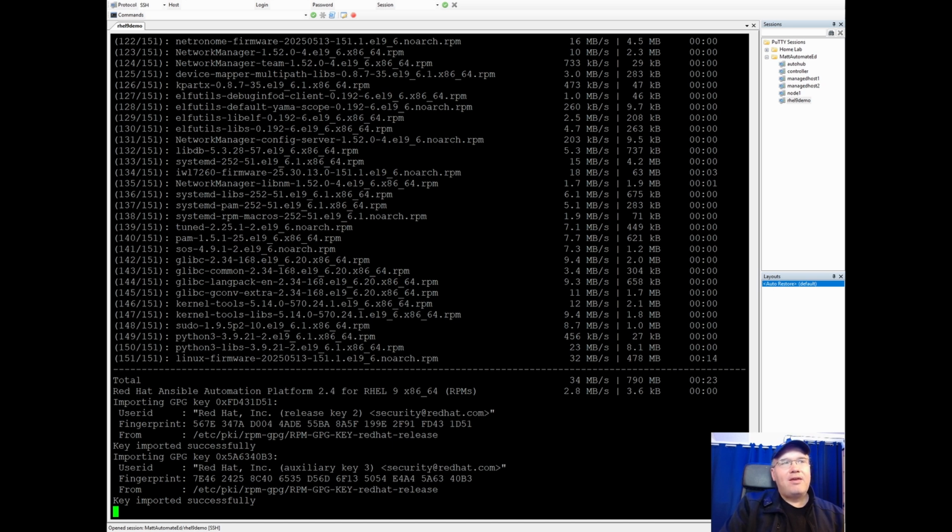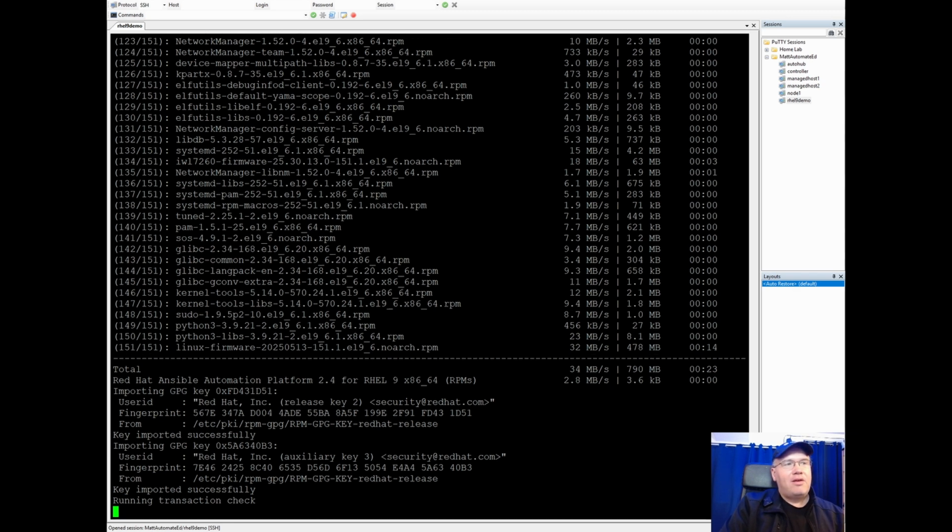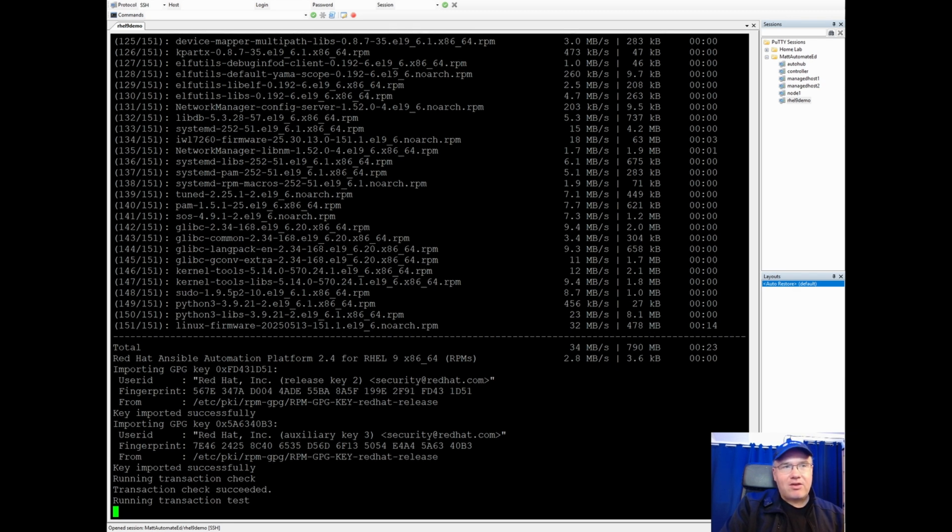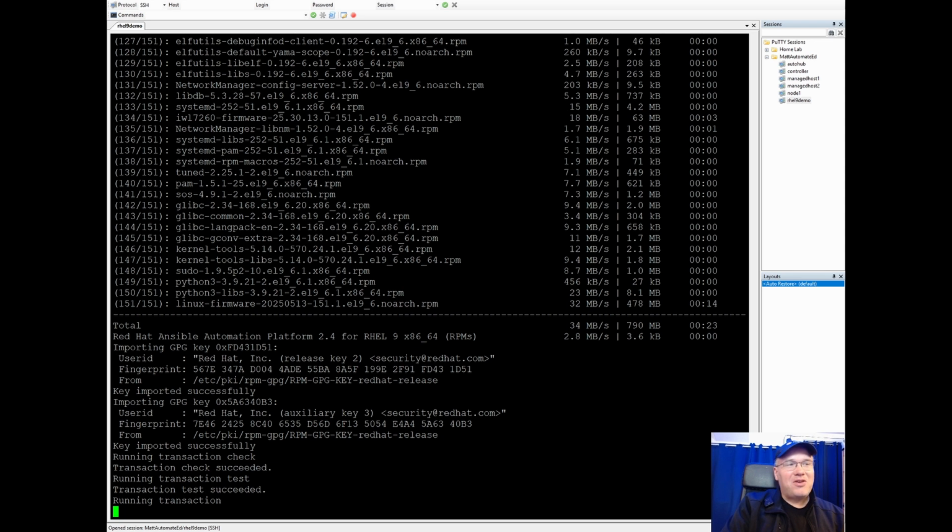Okay, as you can see, still patching, but it's importing the GPG keys that are from the specific repositories. GPG keys are there for, again, security. Make sure you're getting the right information from the right repositories, because there are a lot of people out there who make up fake repositories and have you download things. This is why it's important to have a Red Hat developer license to make sure you're getting the right code, the right RPMs that are secure.